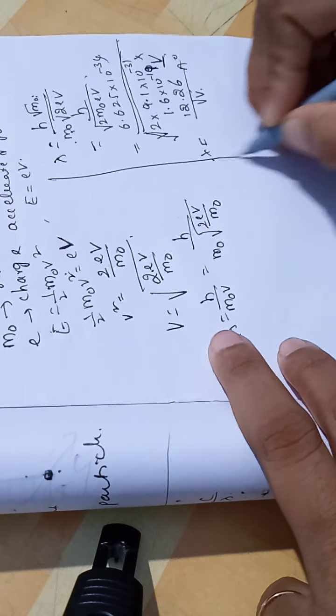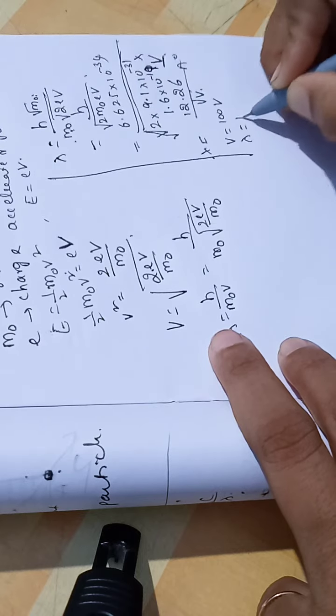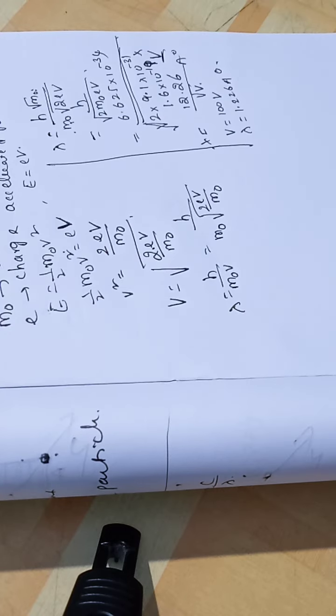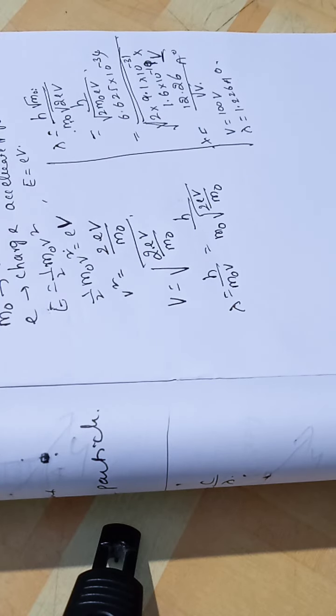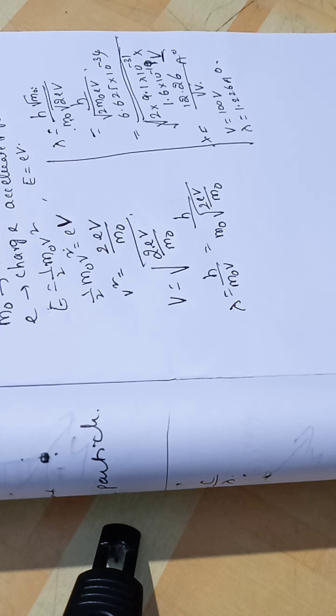If V equal to 100 volts, then lambda becomes 1.226 angstrom units. So this equation shows that the wavelength associated with an electron accelerated through 100 volts is 1.226 angstrom units.